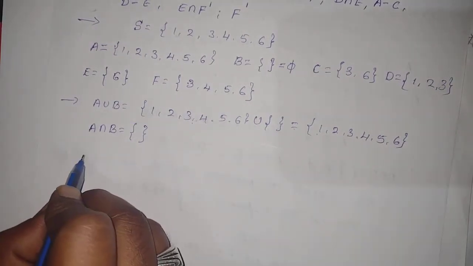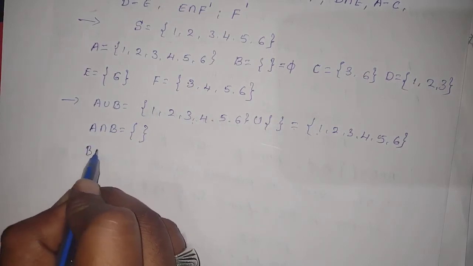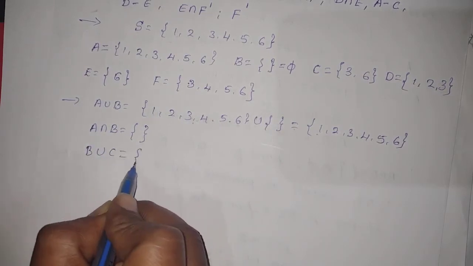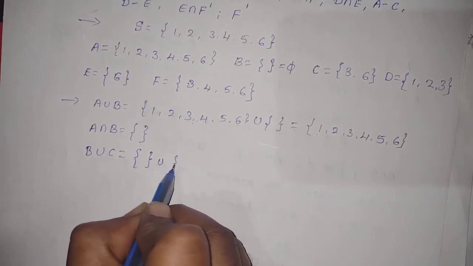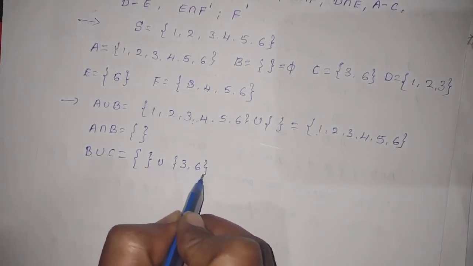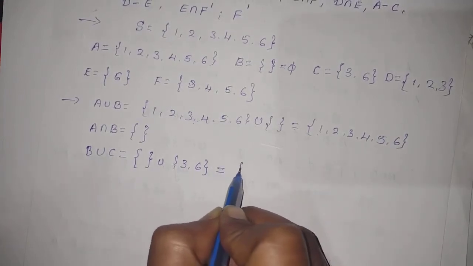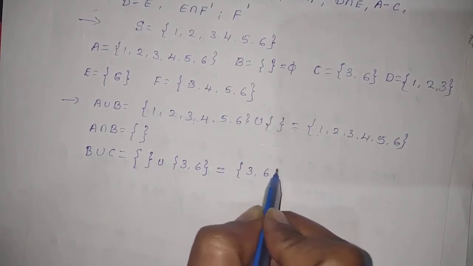And next question, B union C. Write down the B event first, there is no element. Union C means 3 and 6, so we will get only 3 and 6 because of union, not intersection.